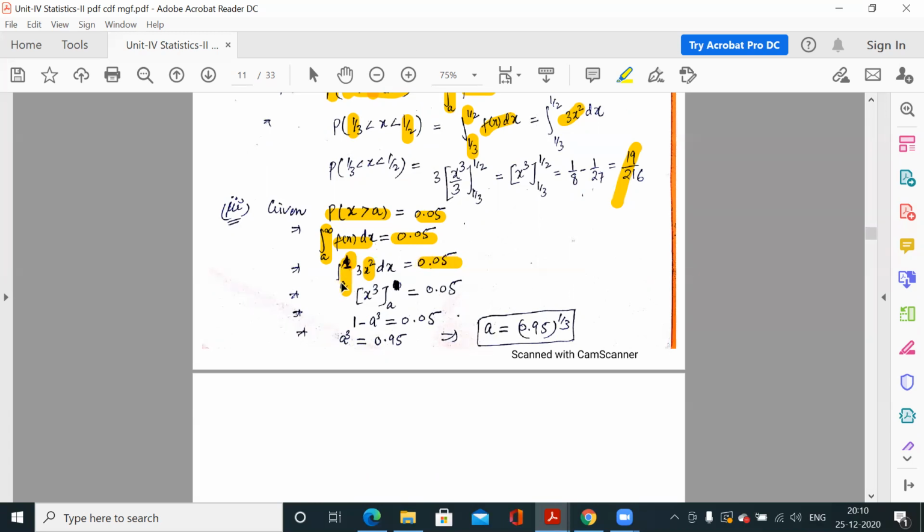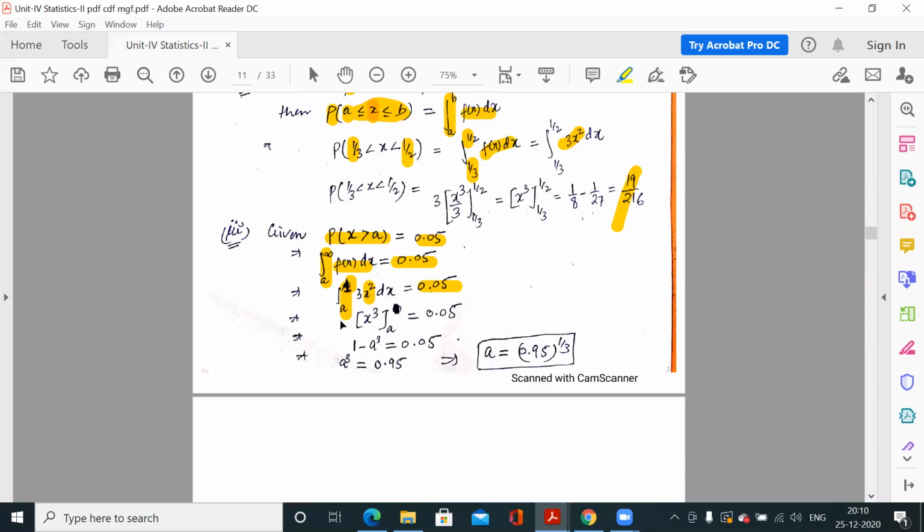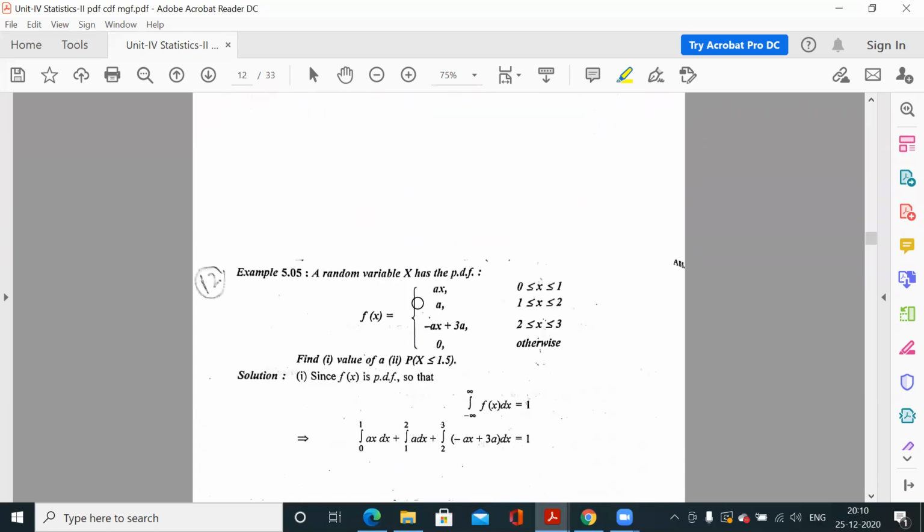So what is this a? This would be between 0 and 1. So this a we have to find out. So the integral from a to 1 of 3x² dx is this. Integrate this, apply the limits, and you will get 1 minus a³ is equal to 0.05, that is a³ is equal to 0.95. So a would be 0.95 to the power 1 by 3. So this is your a value.